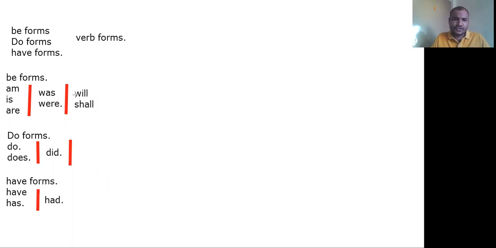In the future, we are supposed to add the same concept, will or shall always. So these are all verb forms.